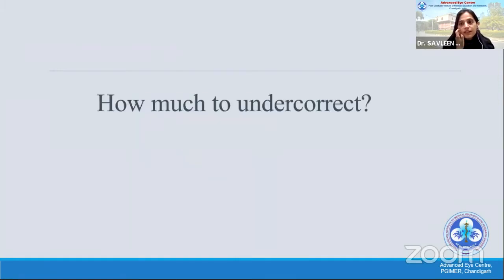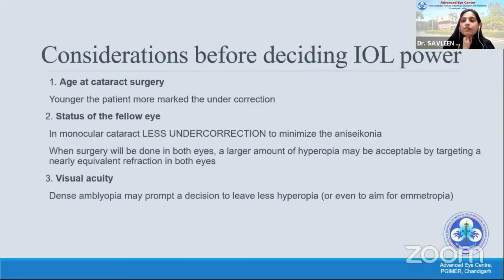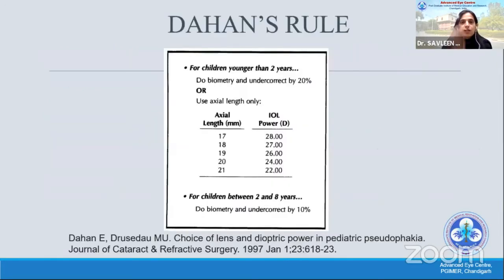So how much do we undercorrect? Again, we began with a very high hyperopia as our aim, but we now see that there are a lot of factors which we should consider. The lower the age of surgery, the younger the patient, the more you need to undercorrect. If you have a fellow eye which has cataract, you can aim for a higher refractive error also. But in a monocular cataract, you don't want a high hyperopia because a dense amblyopia in that age group will also be difficult to treat. So Dahan was the one who gave us most of the baseline standard readings that we have. For a novice surgeon, we can always begin with that.